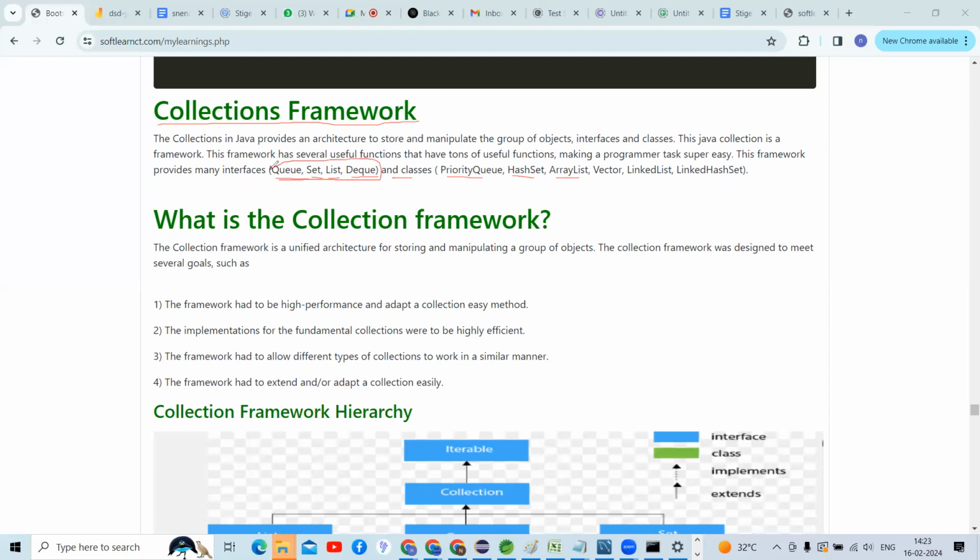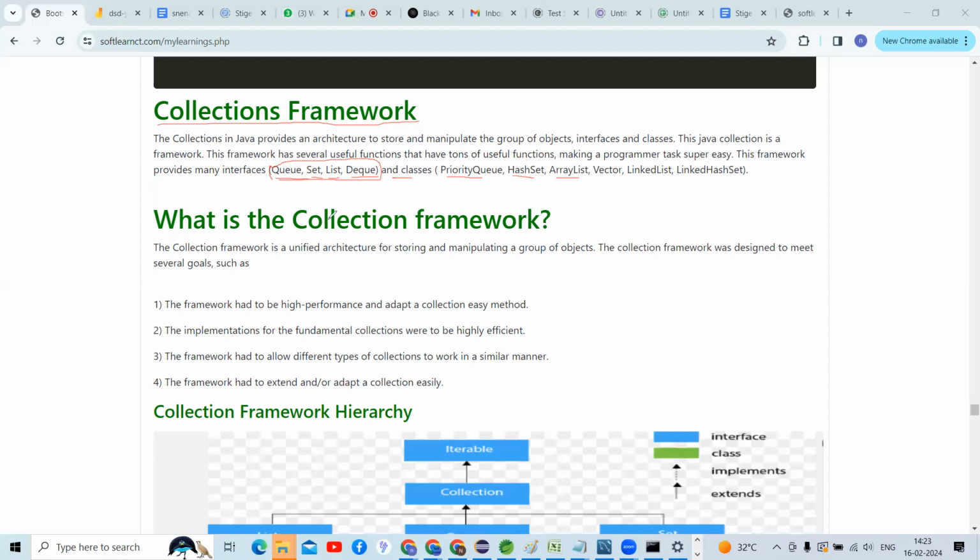And there are implementation classes inside the interfaces: priority queue, hash set, array list, vector, linked list, linked hash set. These are the predefined implementation classes for the collection framework.